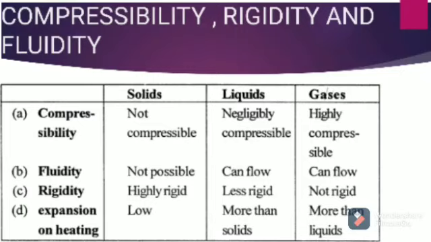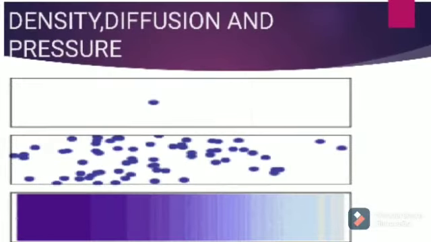Fluidity. Fluids are substances which can flow. Liquids and gases have fluidity, but solids do not have fluidity. Density. Particles in solids are very closely packed, so they have high density. In gases, there is plenty of space between particles, due to which density is low. Diffusion. Diffusion is the process of mixing of different substances with each other due to random motion of the particles.